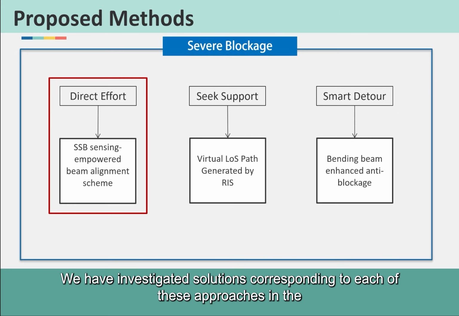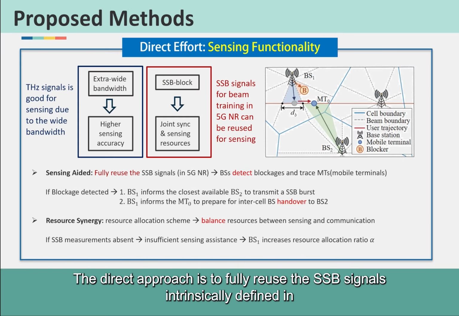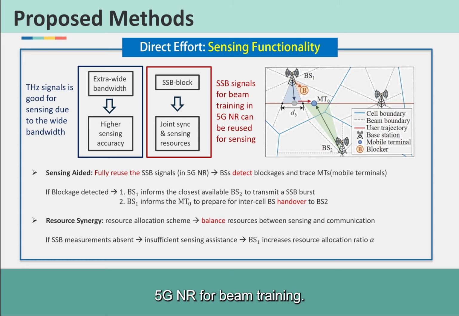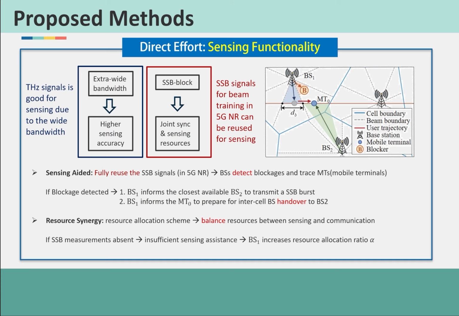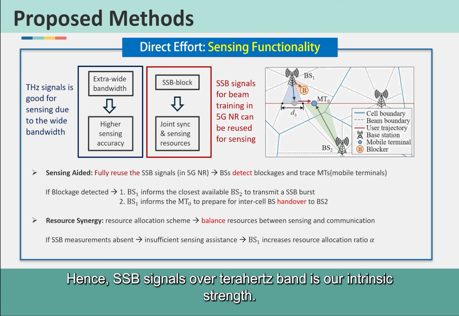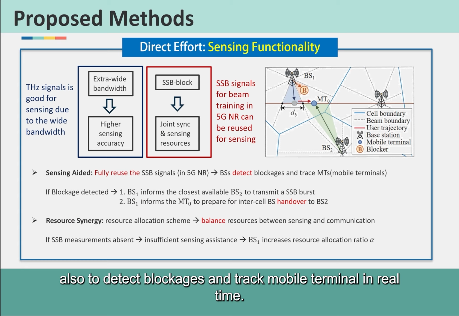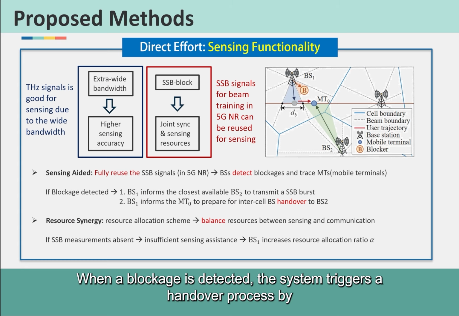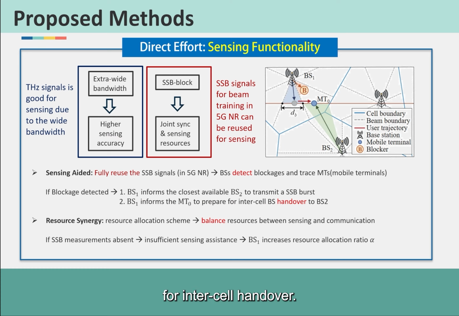We have investigated solutions corresponding to each of these approaches in the context of terahertz communication. The direct approach is to fully reuse the SSB signals intrinsically defined in 5G-NR for beam training. Moreover, the wide bandwidth of terahertz signals is itself beneficial for sensing. Hence, SSB signals over terahertz band is our intrinsic strength. SSB signals enable the base stations not only to perform beam scanning, but also to detect blockages and track mobile terminal in real time. When a blockage is detected, the system triggers a handover process by instructing the nearest available base station to send an additional SSB burst for inter-cell handover.